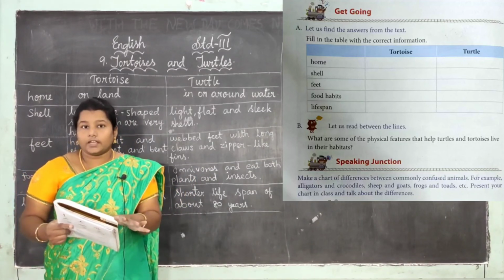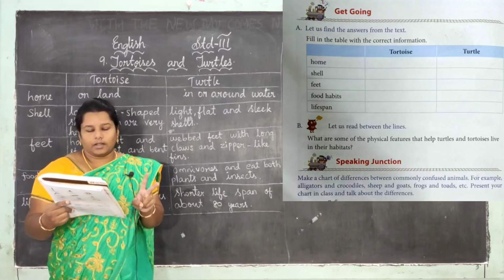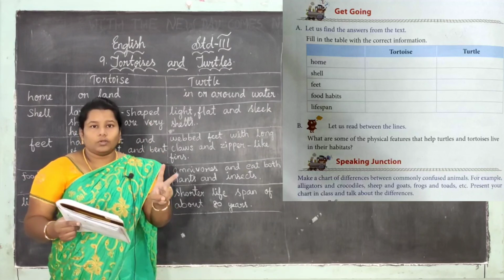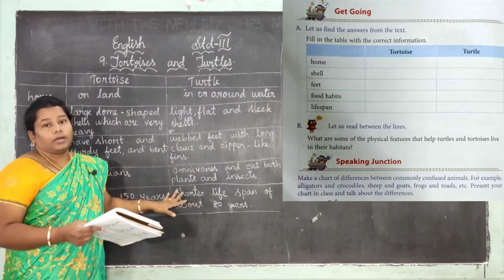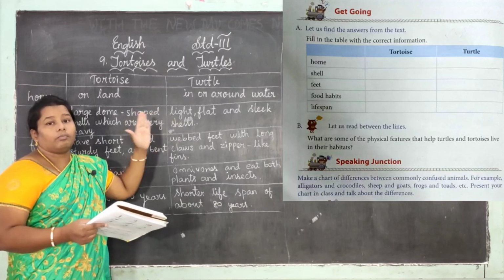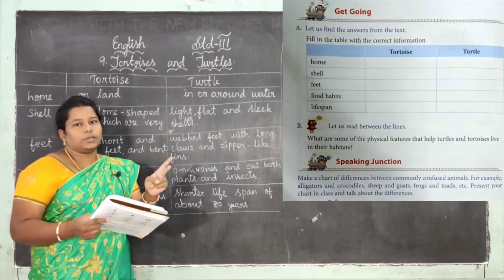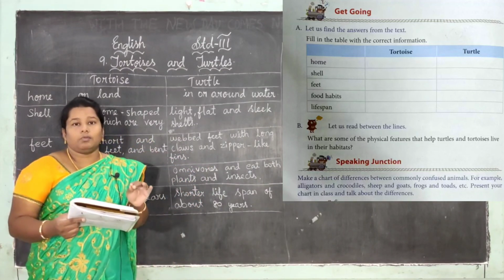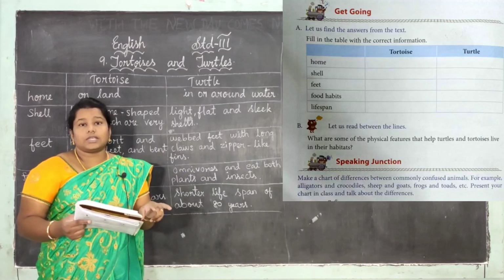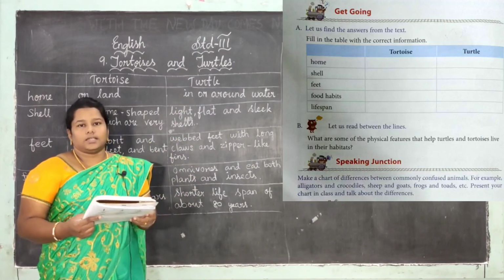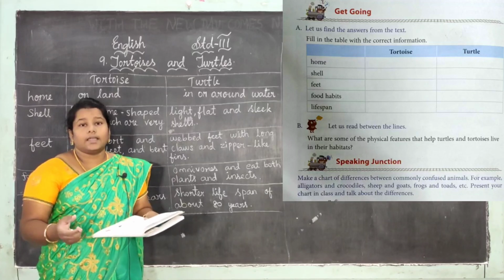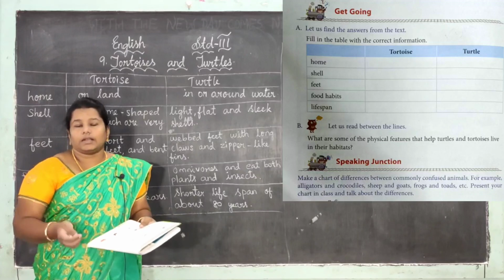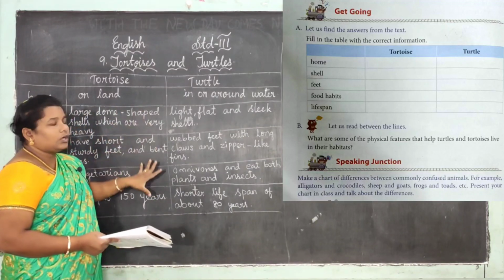Now it is your homework. You want to find any two animals, sheep and goat, or frog and toads, or crocodile and alligator, any two. Like this you want to find the difference between the two animals. Okay, sheep and goat, or cow and oxen. Like this you want to choose any two creatures and find the differences. What are all the differences? How does it look? What can they eat? How many years will it live? Where is it living? Like this you want to find the differences.